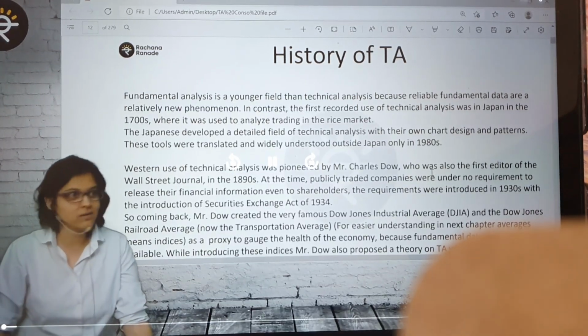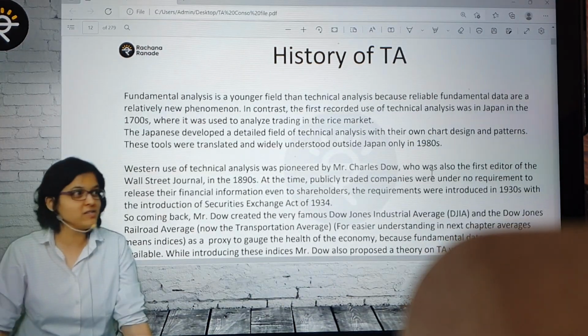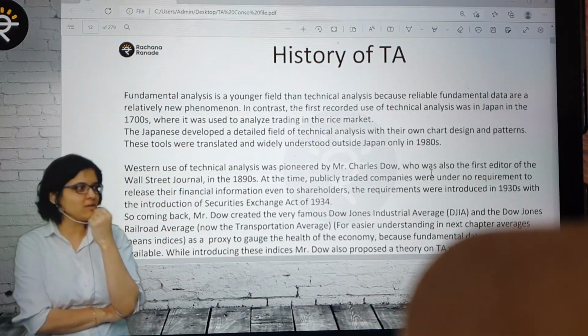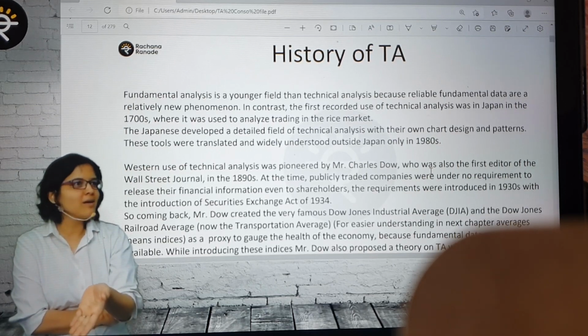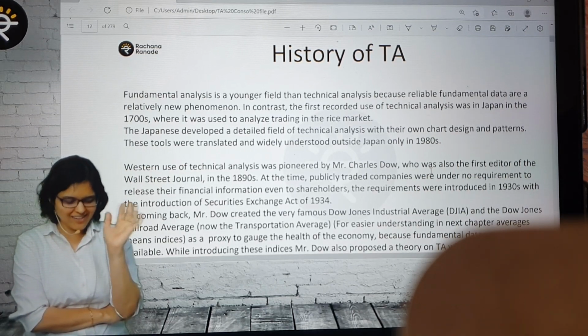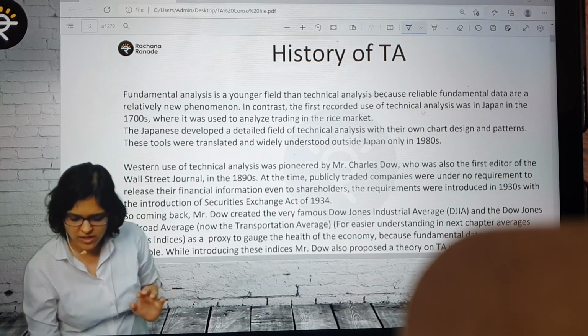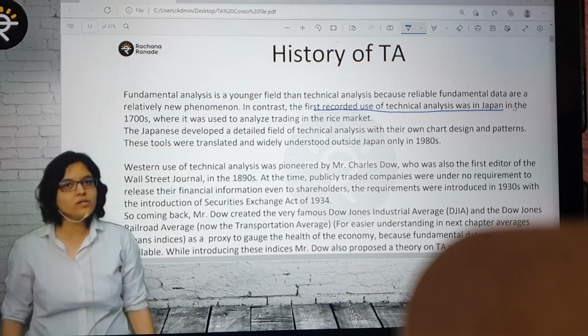Points, like I said, just for the namesake. Because once you tell your friends, I learned technical analysis, what was it? What's this called? Then what did you learn? So this is again one of the namesake points. It was first recorded in history in Japan. So today it is used worldwide.